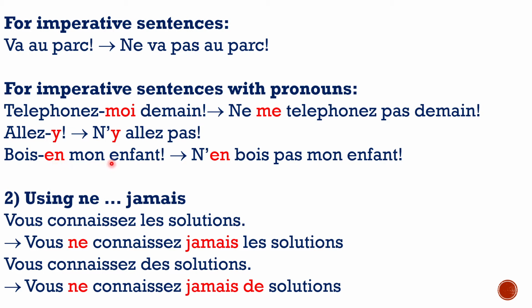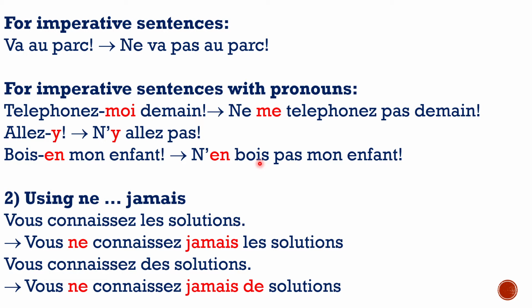Buvons, mon enfant. Drink some of this, my child. So again, your en is an adverbial pronoun which will jump before the verb, and they stick together. Your ne comes before en. The pas goes after bois, and it'll become n'en bois pas, mon enfant. Don't drink any of it, my child.